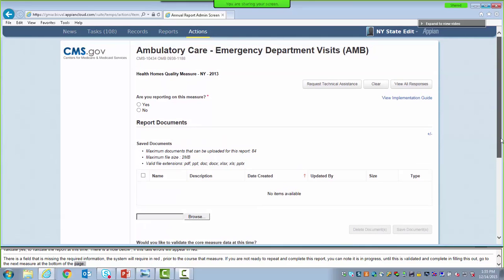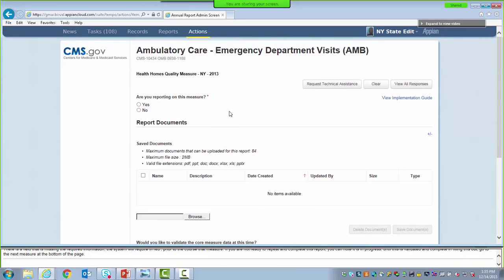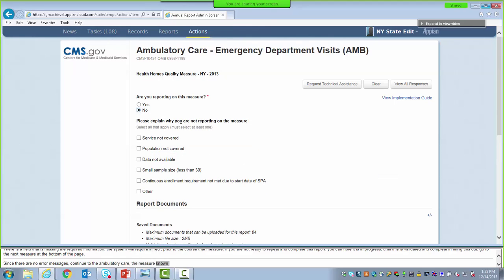Since there were no error messages, we were able to continue to the Ambulatory Care Emergency Department measure, also known as AMB. We are not reporting on this measure, so let's begin by selecting No. Next, there are a series of checkboxes presented for you to explain why you are not reporting on this measure. Remember, if you're choosing not to report on a measure, you need to select No and indicate why. And we're going to select Service Not Covered.